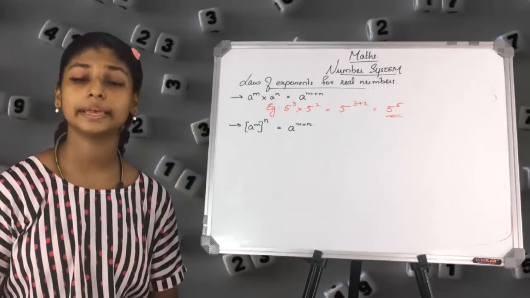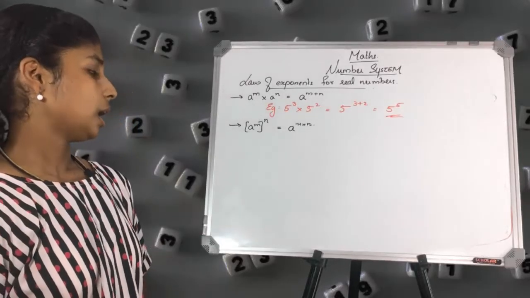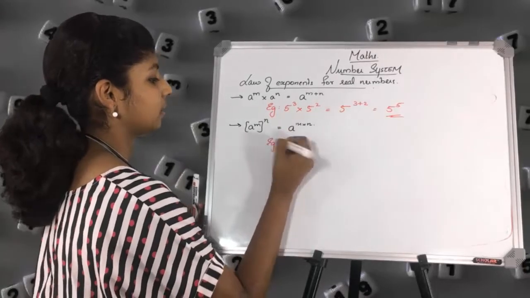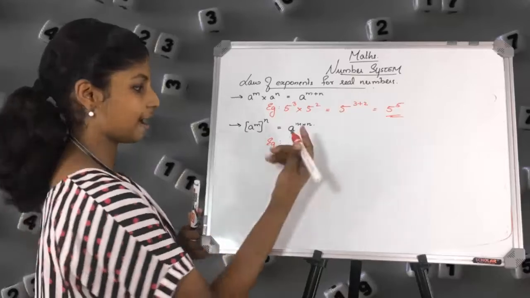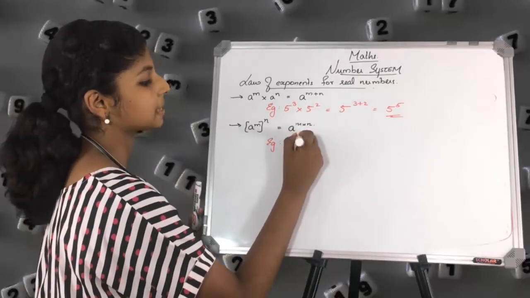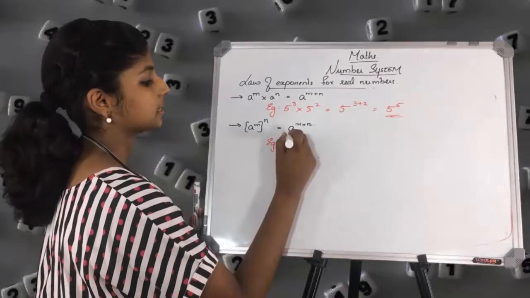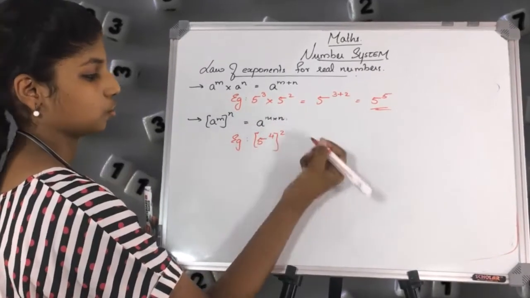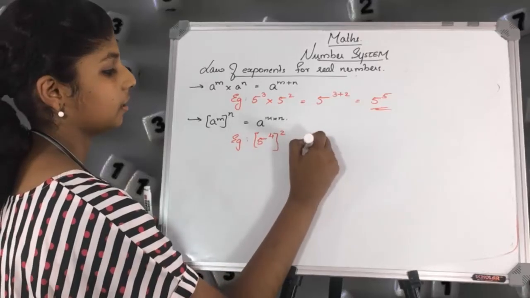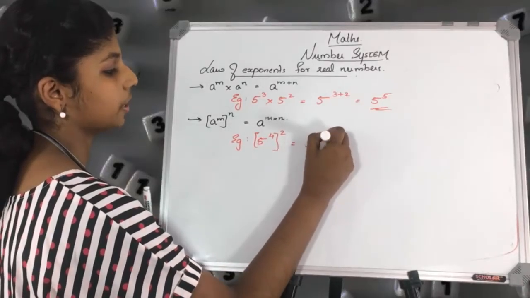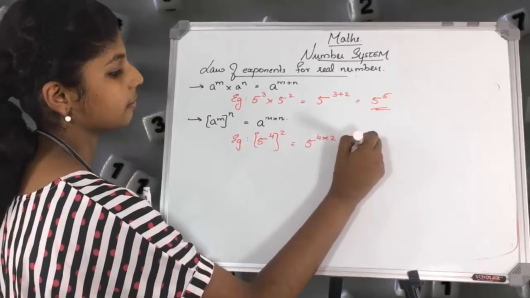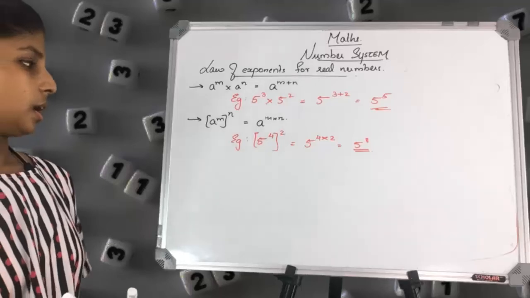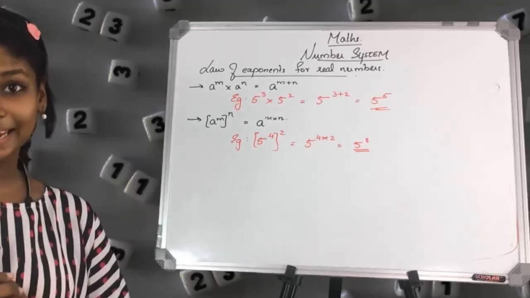The power will get multiplied. Now let's look at an example. Let's take a as 5 and m as 4 and n as 2. Okay. Now 5 raised to 4 into 2. That is 5 raised to 8. Now that's the second law.